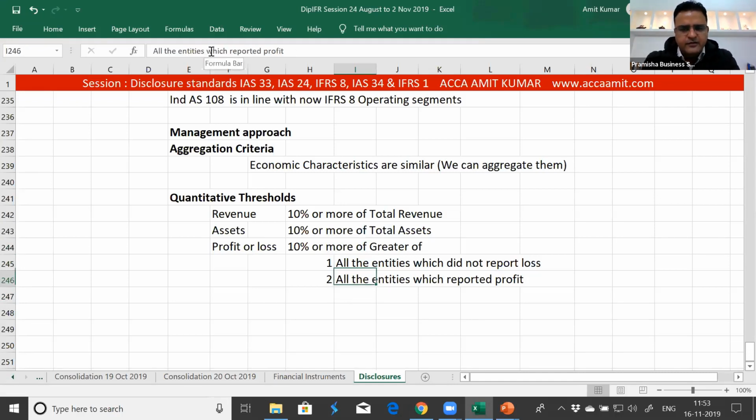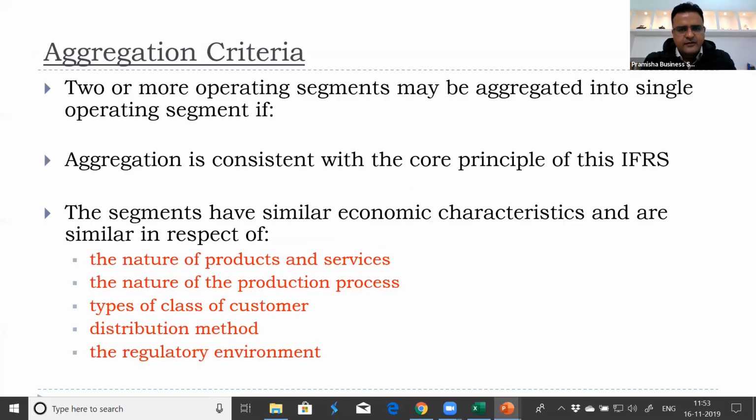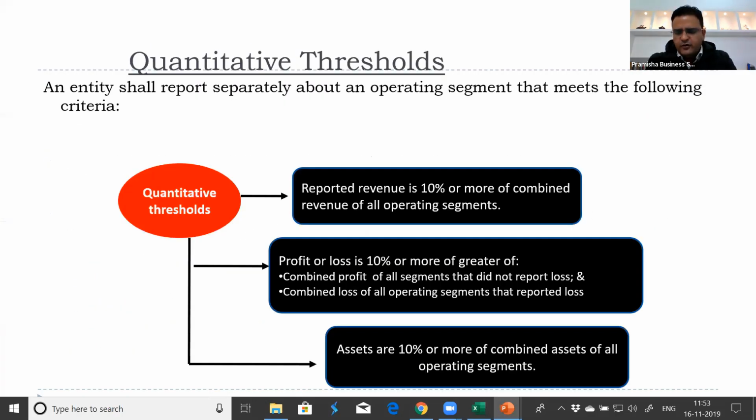So we'll look at examples of it. Quantitative thresholds. An entity shall report separately about an operating segment that meets the following criteria. Reported revenue is 10% or more of combined revenue of all operating segments. This will represent the reportable segment.